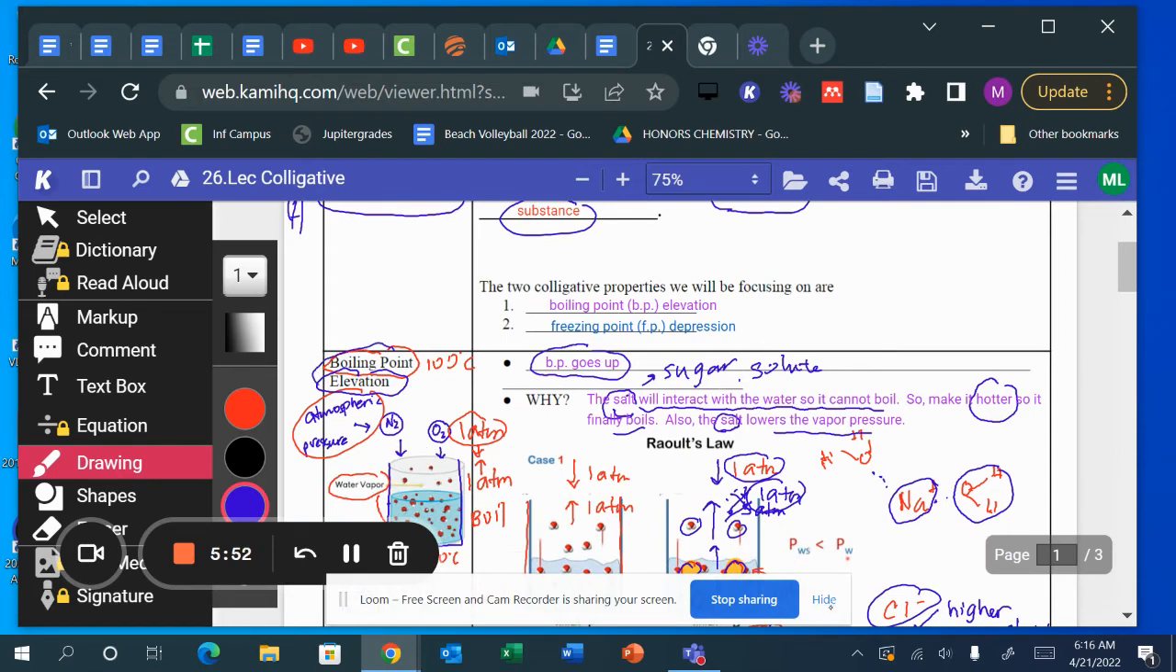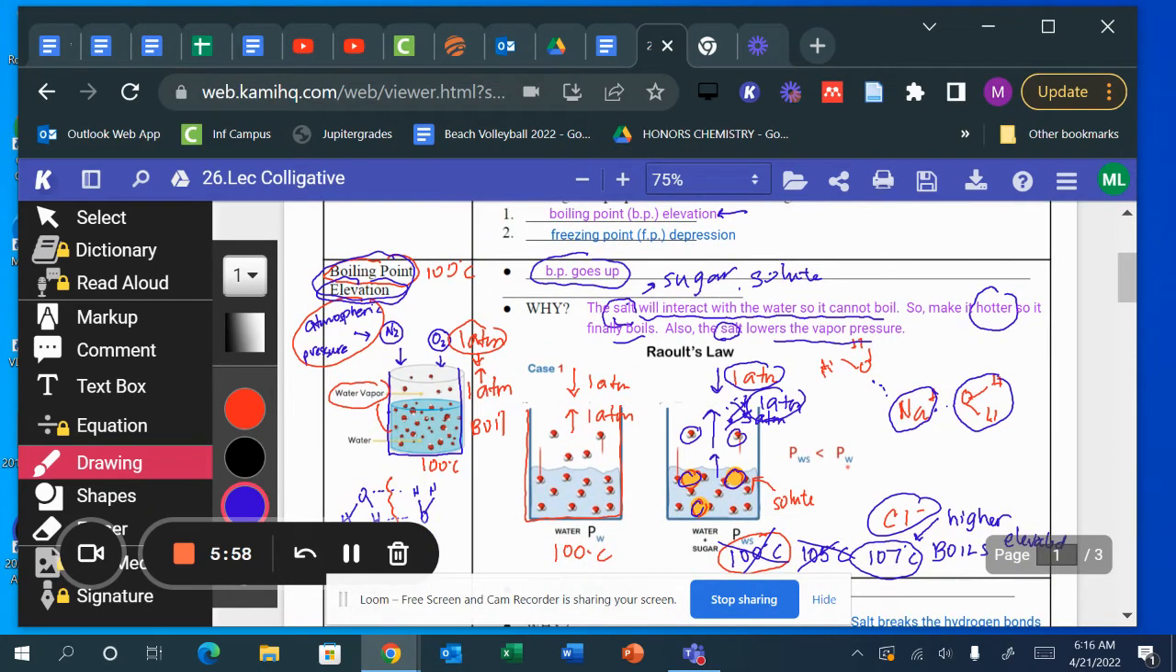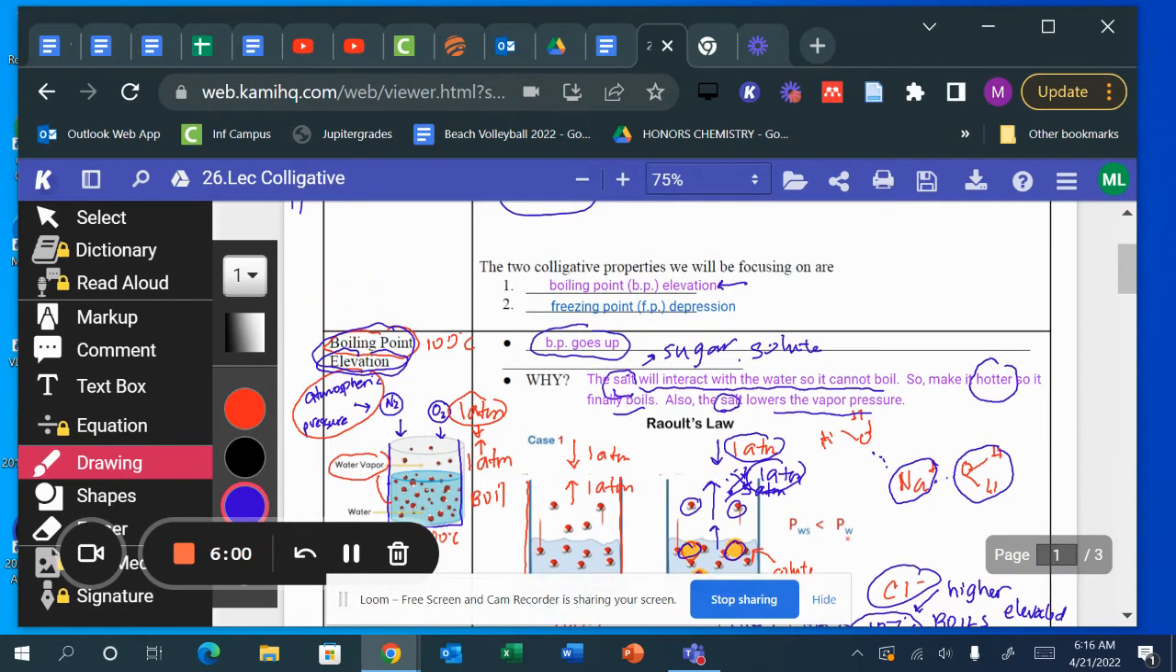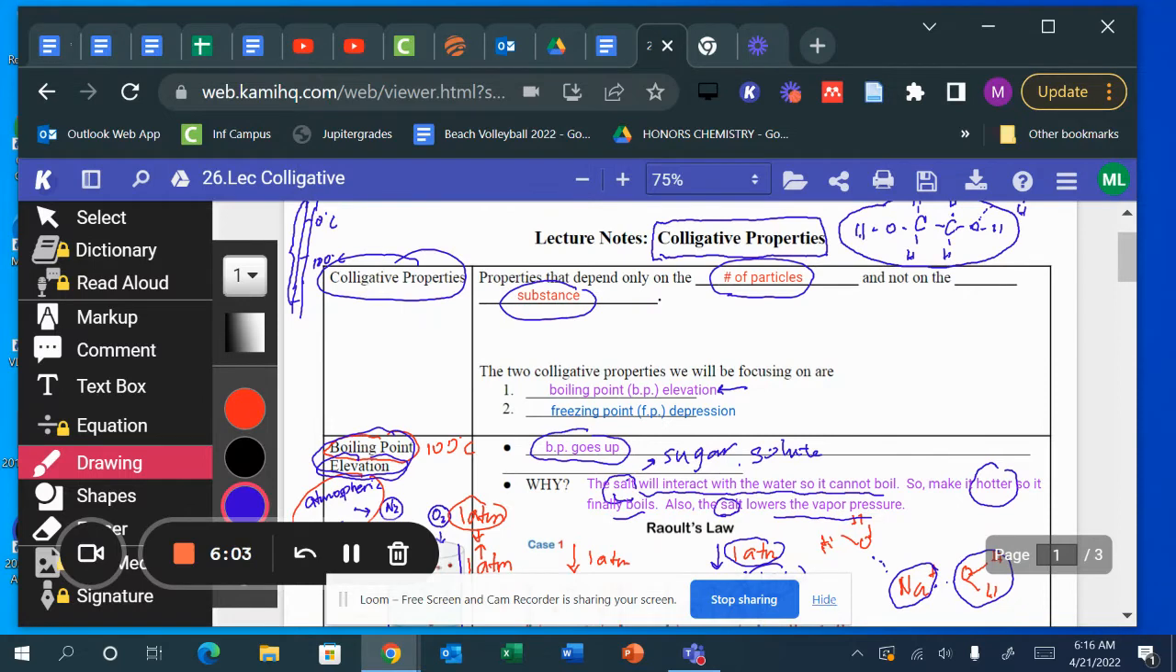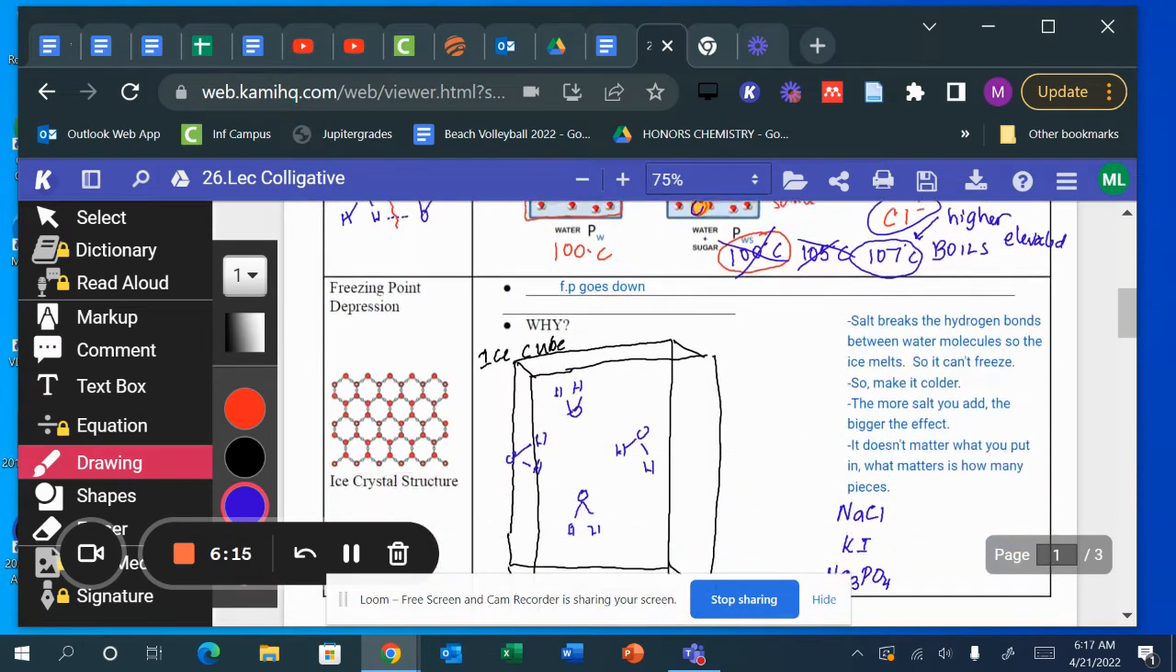This boiling point elevation is a colligative property. Okay, because it doesn't matter what you put in there, the boiling point will still go up. Okay, another colligative property we'll be studying is freezing point depression. Now look at the words. Freezing point depression: when you depress something, it goes down. So the freezing point goes down. Okay, let me tell you why that is.